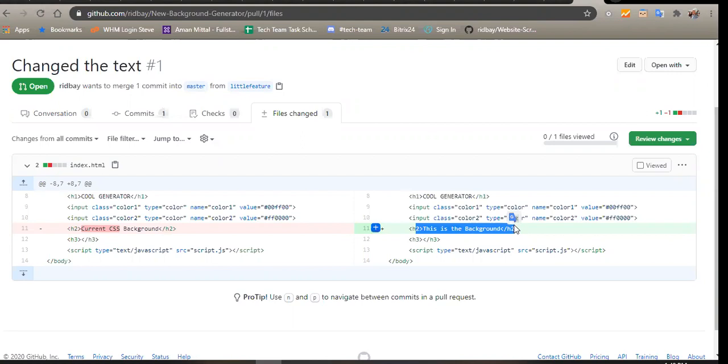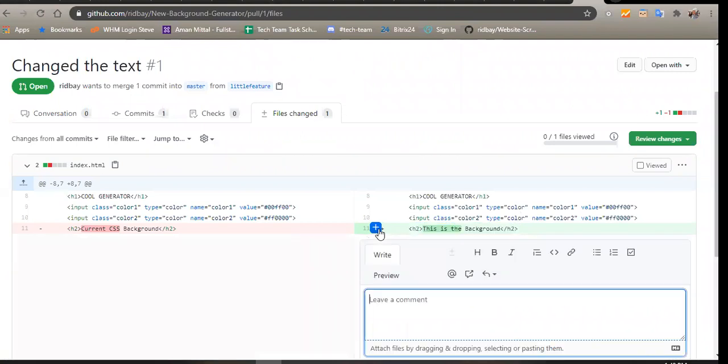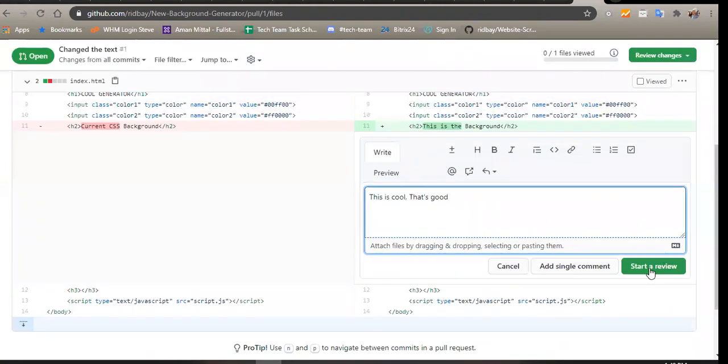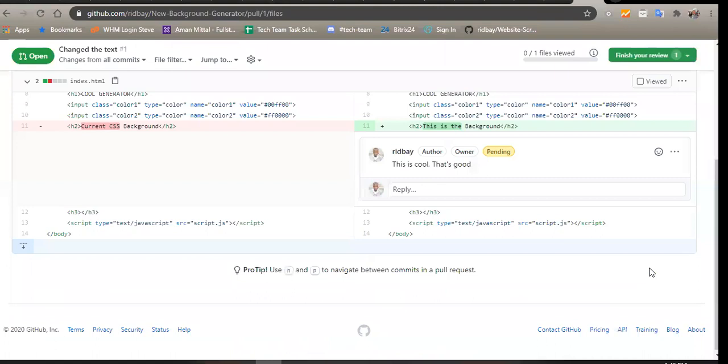So if she likes whatever I've actually done, she can reply. You can see this. She can add a comment here. So if I click here, she can say, okay, this looks cool. So she can say, this is cool. That's good. So she can comment, and once she's done with the comment, she says, start a review. So she added a comment, and this comment is pending, so I can log on to my own system too. I'll see her comments, and we can actually be chatting through these changes.